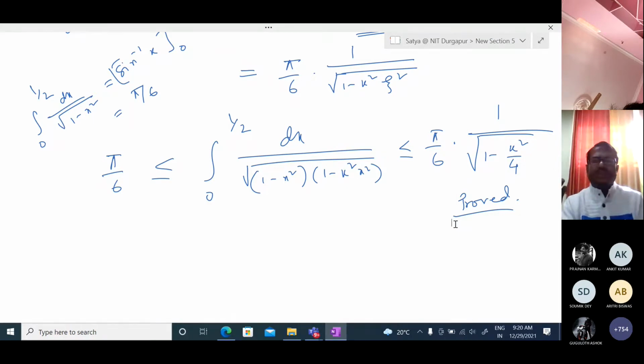That means it can be an infinite series. So this integration we can convert into an infinite series, or oppositely some infinite series we can convert into integration. But for integration it needs to be continuous, while in series we can do it without continuity. So there are the comparison test, ratio test and integral test, which we are not going to do.